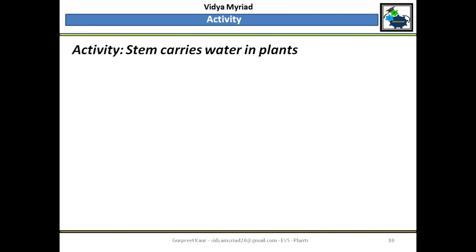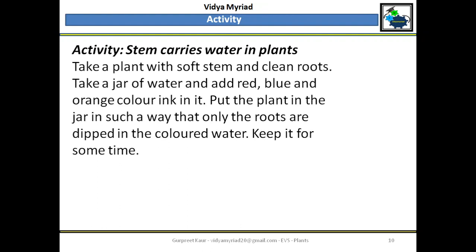Now the activity which I was telling you, it's a very interesting activity. You must try doing it. You take any plant with a soft stem, clean the roots with the help of water. Now take a jar of water and you can add different colors. Here I have mentioned red, blue and orange, but you can take any color available to you. Put that plant inside the jar with the roots inside the water. Keep it for some time.